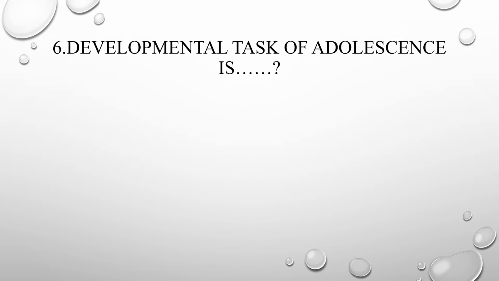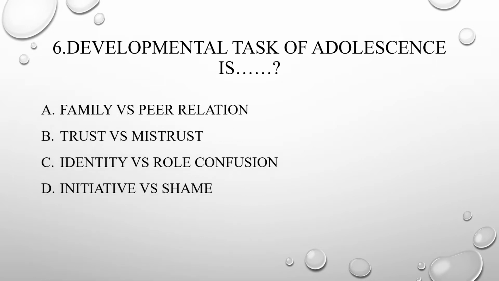Next question, sixth one. Developmental task of adolescence is: A. Family versus peer relation, B. Trust versus mistrust, C. Identity versus role confusion, D. Initiative versus shame. So the answer is identity versus role confusion.